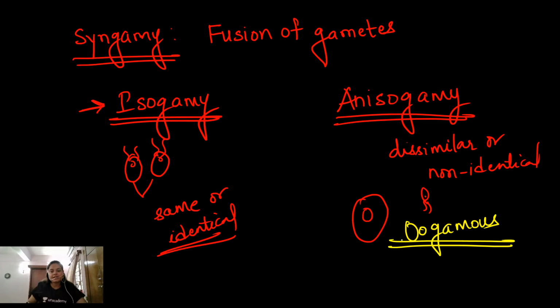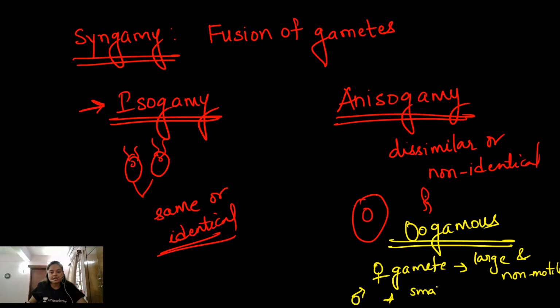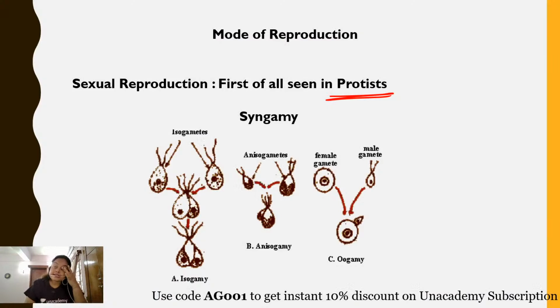What happens in the oogamous condition? The female gamete is large and non-motile, whereas the male gamete is small and motile in nature. So this is the type of fertilization.